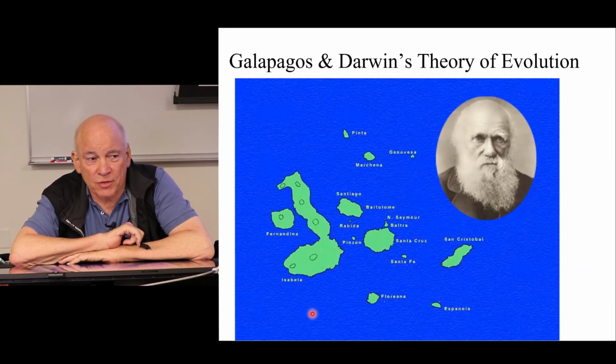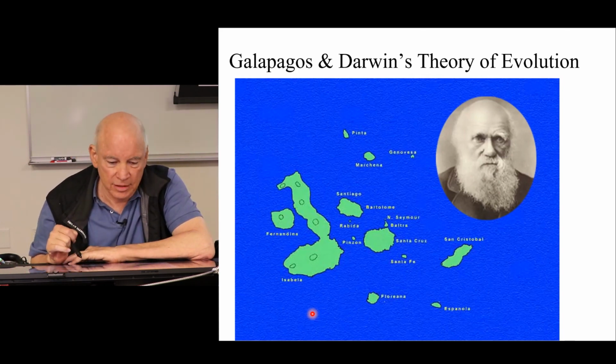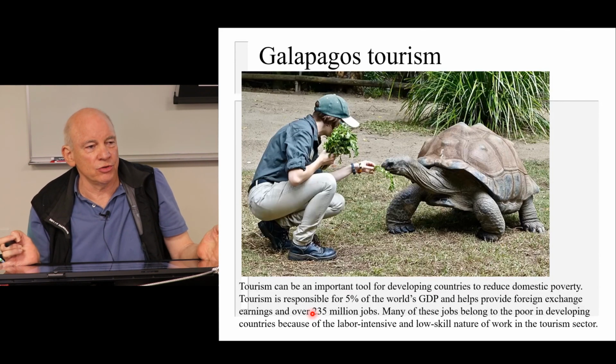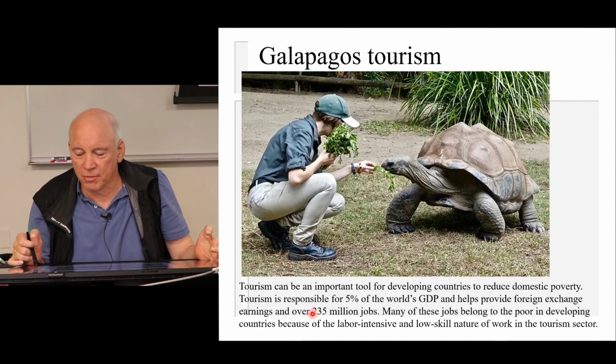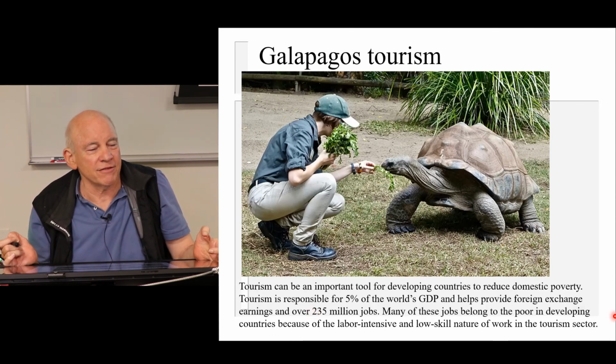The Galapagos are something that formed very recently. It was not easy for animals to get there, land animals in particular, but as soon as they did, they occupied the available niches and evolved in very, very interesting ways. So this brings us to the Galapagos tourism. Most people would like to take a vacation and see some of the remarkable things that Charles Darwin saw. For example, these incredible tortoises.